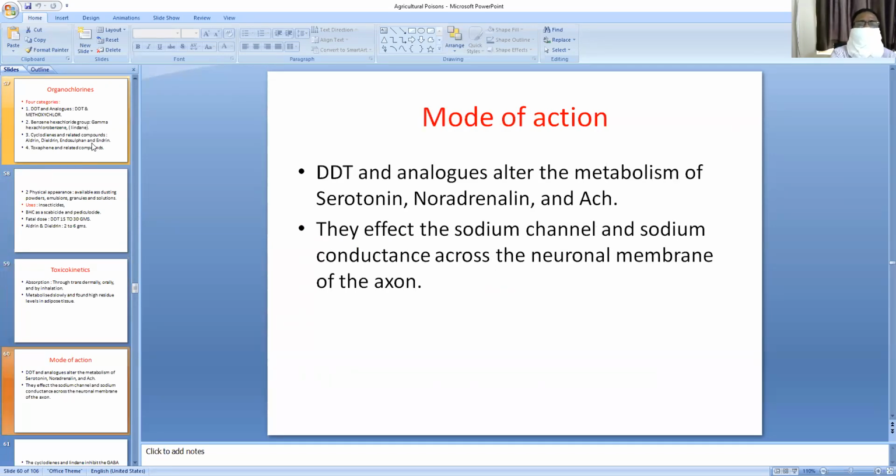Mode of action: DDT and analogs alter the metabolism of serotonin, noradrenaline, and ACh. The main mode of action of these hydrocarbons is that they alter the action of serotonin, noradrenaline, and acetylcholine. They affect the sodium channel and sodium conductance across the neuronal membrane of the axon.